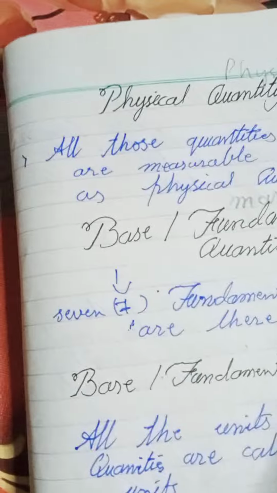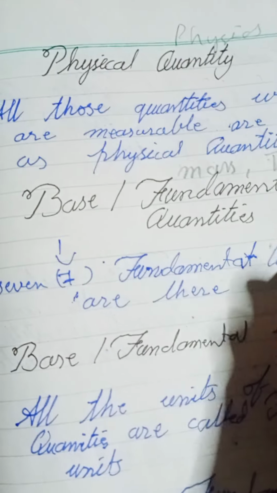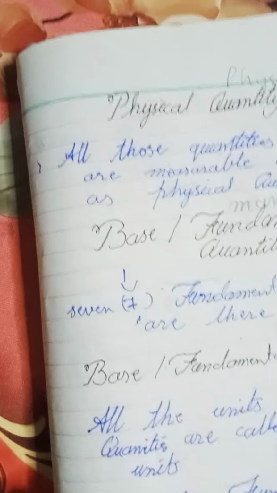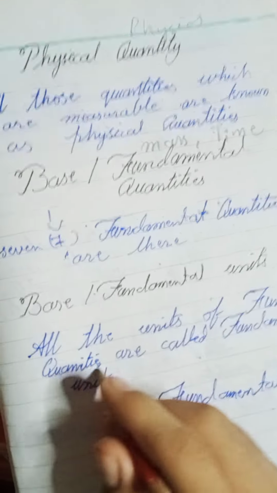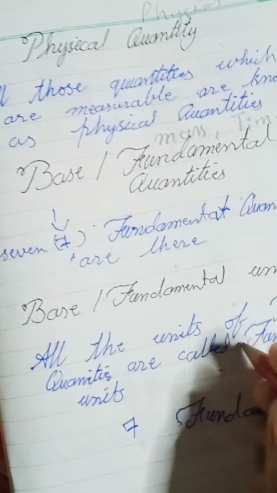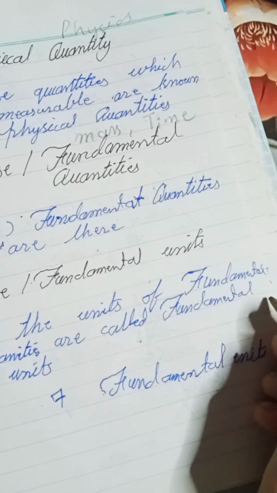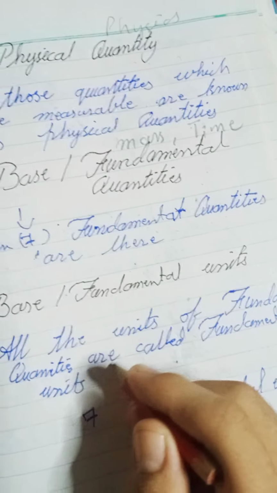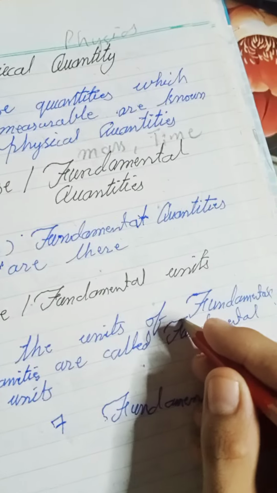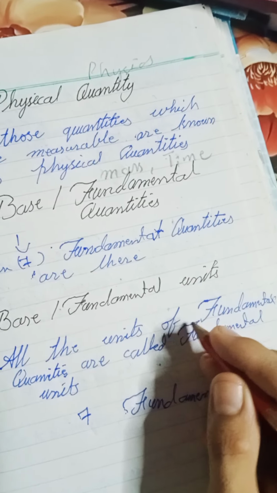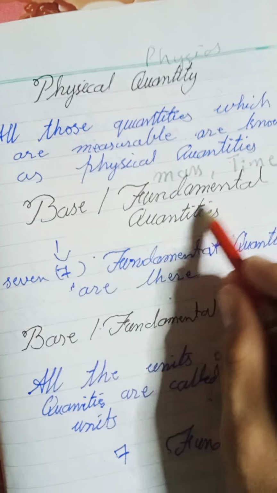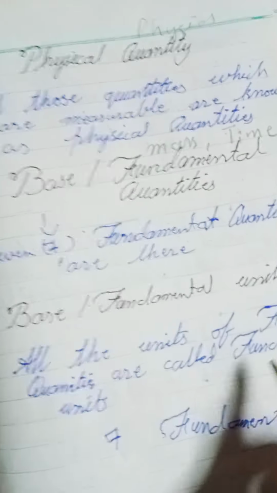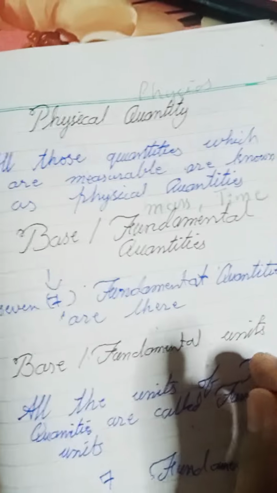Total 7 quantities. These are fundamental quantities. So what are fundamental units? All the units of fundamental quantities are known as fundamental units.